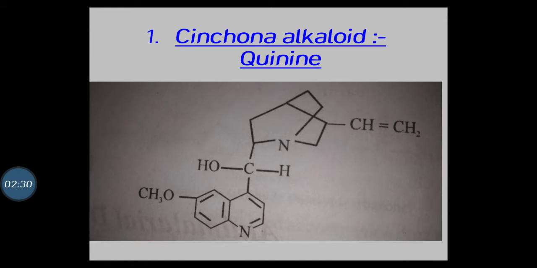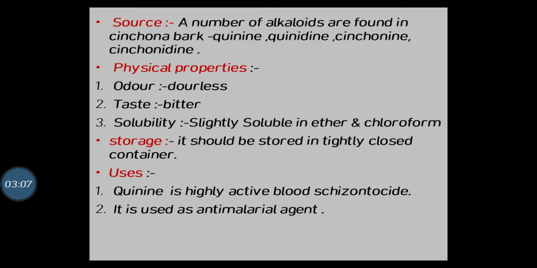Now next, first, cinchona alkaloids. For example, quinine. This is the structure of quinine. This is a benzene ring attached to a 6-membered ring containing a nitrogen atom. This fused ring is known as the quinoline ring, and this portion is a nitrogen-containing ring. So this is the structure of quinine, and this one is a methoxy group. That is the quinine alkaloid, or cinchona alkaloid.